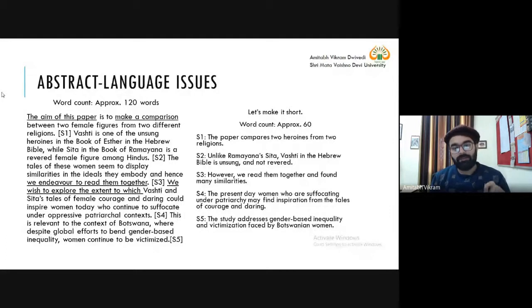Now, this economy principle, the principle of minimax, you can follow throughout your research, irrespective of whether you are writing for a journal, a master's thesis, or a doctoral thesis. But particularly, you must follow this when writing an abstract, because I said that an abstract is like an advertisement. And what is the nature of an advertisement?